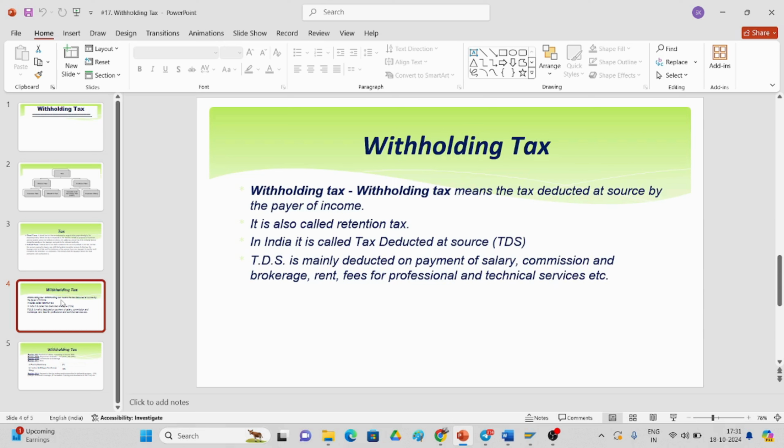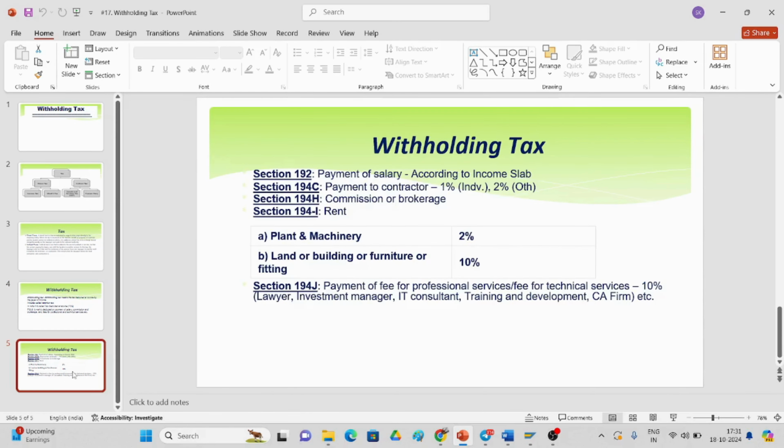TDS is mainly deducted on payment of salary, commission and brokerage, rent, and fees for professional and technical services. For example, withholding tax under section 192 is on payment of salary according to the income slabs. As I told you, as per the income slabs declared by the government, the tax is deducted. Section 194C is payment to contractor. While making payment to a contractor, if he is an individual or others, 2% is deducted. And section 194H is commission and brokerage, and section 194I is rent.